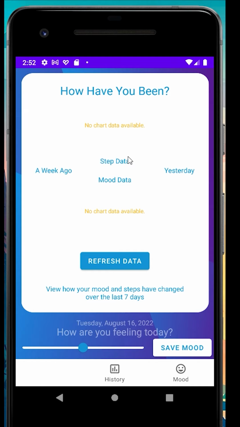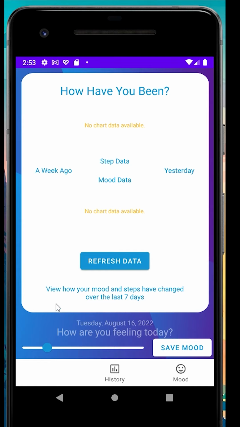In addition to storing the fitness data, it also stores your mood data. The primary way that you track your mood data is this little slider down here, and it tracks it between 1 and 10. It's a fairly generic way of storing it, but it suits because it allows the user to imprint their mood values on it, and it'll be relevant to them. So a bad day for one person could be a 2, but a bad day for another person could be a 5. Kind of like how people don't rate movies properly these days, but that's a tangent.